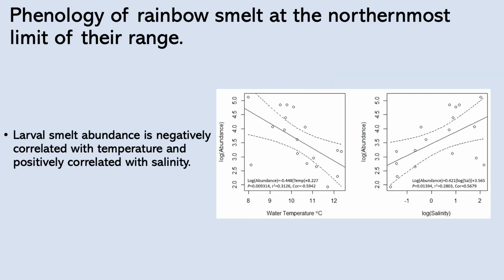Because of its high abundance and ecological importance, we started looking at rainbow smelt as a sentinel species within Lake Melville estuary. So we started measuring its larval abundance at the different stations in summer. And what we saw is that it was negatively correlated with temperature and positively correlated with salinity. So the warmer the sea surface temperature, the lower the abundance of larvae we had, and the more saline the surface water, the more abundance of larvae there was. And we think that this is not necessarily related to a selection of the sites, but rather to the survival of the larvae as they drift to different locations within the lake.